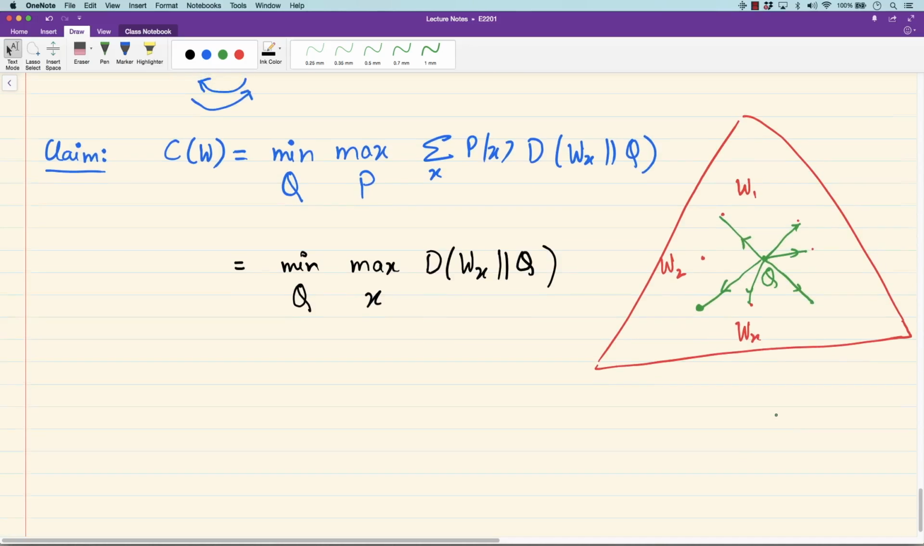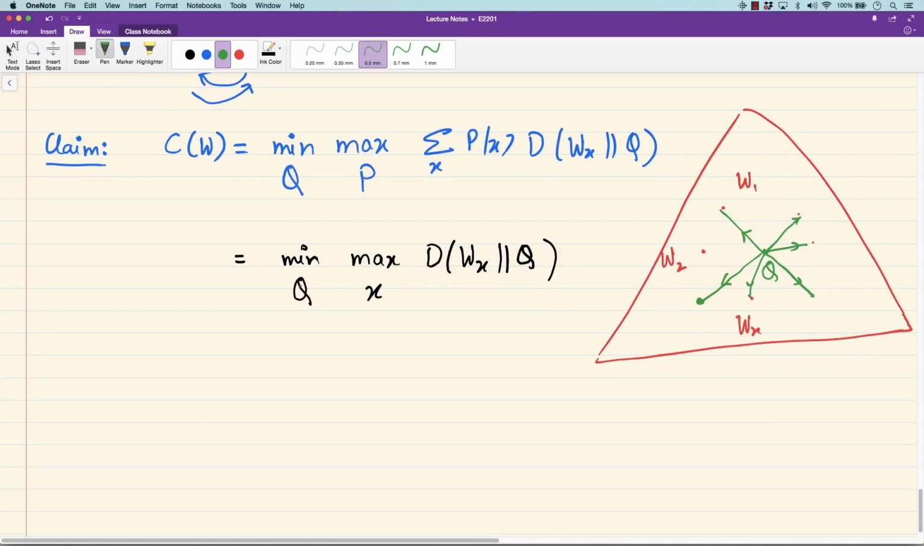Okay, so in this alternative form, where capacity is equal to min over Q, max over X, the divergence between Wx and Q, this thing is called the information radius. Information, for information geometry, just like your Euclidean radius of a set in Euclidean geometry, this is the information radius for this set W1 to Wx. All right, so that's a very nice geometric interpretation.